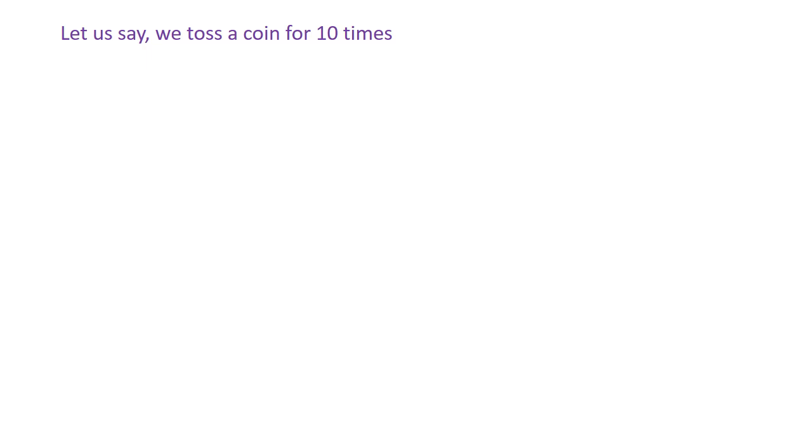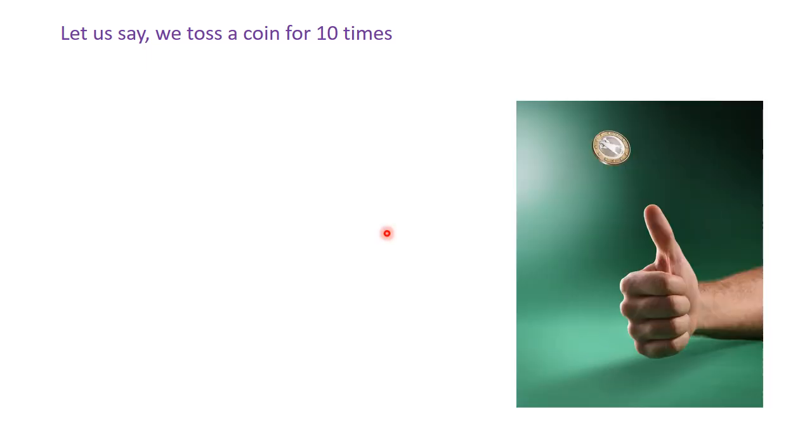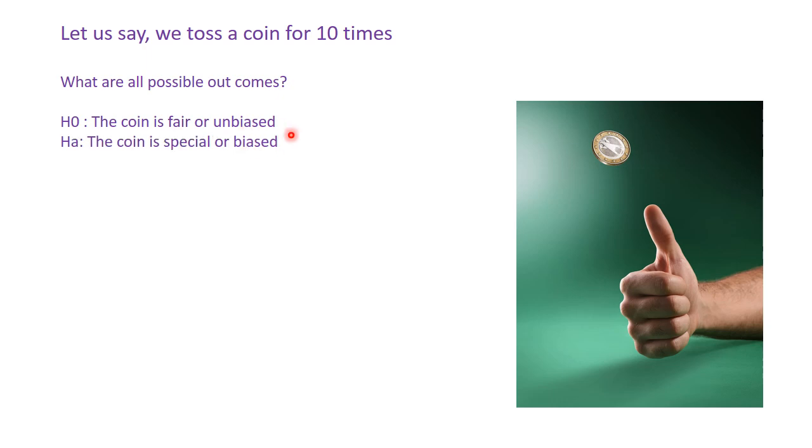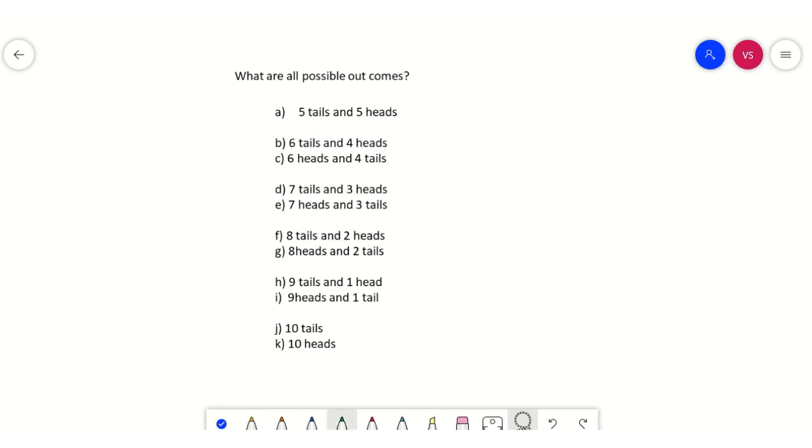Let us say we toss a coin 10 times, and see what the outcomes are going to be. Here our null hypothesis is that the coin is fair or unbiased, and the alternate hypothesis is that the coin is special or biased. So let us see the possible outcomes. 5 tails and 5 heads: this is quite possible, a 50-50% chance. 6 tails and 4 heads, or 6 heads and 4 tails: yes, this is also a possibility for a fair coin. 7 tails and 3 heads, or 7 heads and 3 tails.